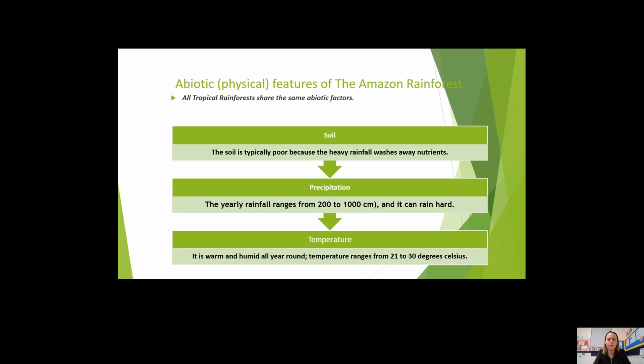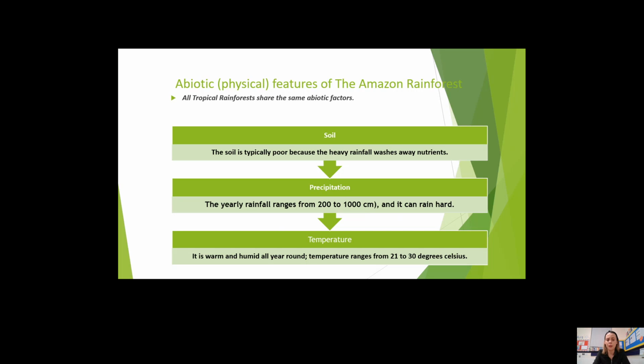Now, let's have a look at the physical features of the Amazon rainforest. We know that it's a tropical rainforest, and because of that, the temperature there will be really, really hot all year round. But what about the soil? Well, the soil in tropical rainforests, and indeed in the Amazon rainforest too, is typically really poor because the heavy rainfall washes away the nutrients.